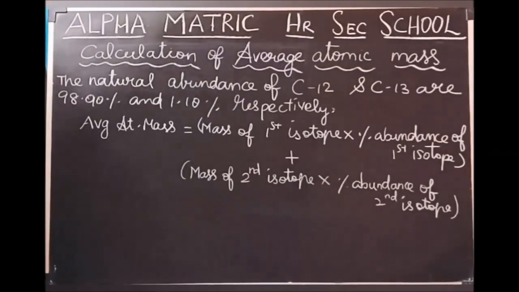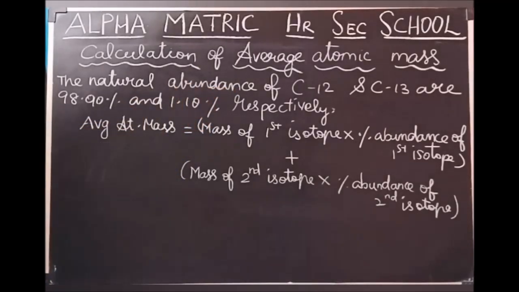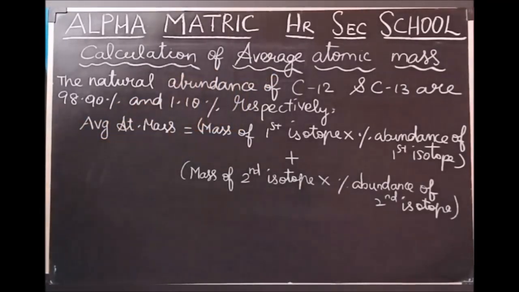Calculation of average atomic mass. We all know that the atomic mass of carbon is 12. But if you see in periodic table, it is given 12.011. How is it possible? Because carbon exists as isotopes. There are 2 isotopes, carbon 12 and carbon 13. So for this type of isotopic existence, we should calculate average atomic mass.